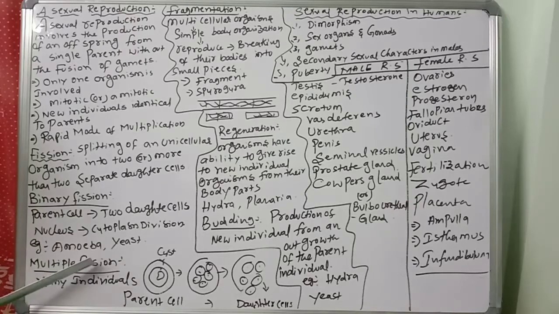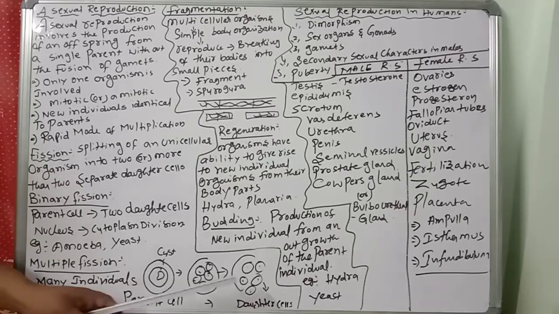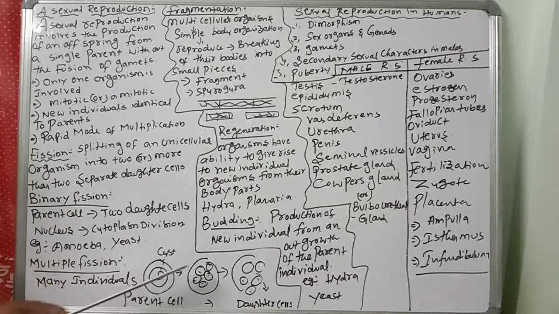Come to another important one, multiple fission. It is another type of fission in which many individuals are formed. See, from one cell to how many? Many individuals are formed from a single parent. This is called multiple fission. This method of reproduction occurs in unfavorable conditions, whereas binary fission is in favorable conditions. A protective covering, you know very well, a cyst, forms over the cell.